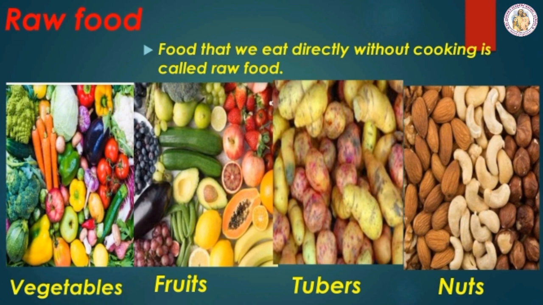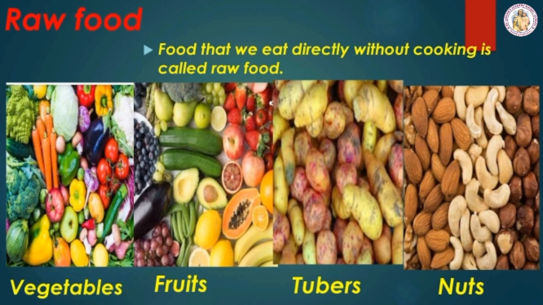Food. In our daily life, we depend on plants and animals for our food. Some can be eaten raw, but most of them need to be cooked. Let's see what food can be eaten raw and which one needs cooking.